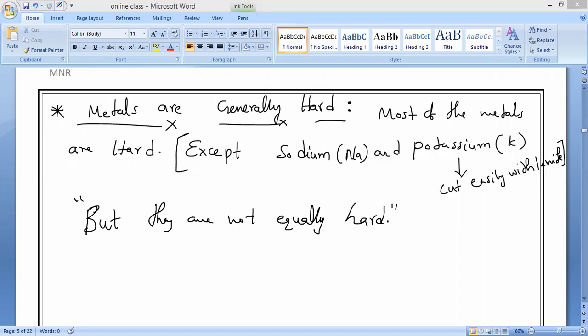Diamond is the hardest known substance to humans, but it is an allotrope of carbon. I am asking about metals which we use everywhere, the cheapest metal. That is iron. So most of the metals like iron, copper, aluminum are very hard.